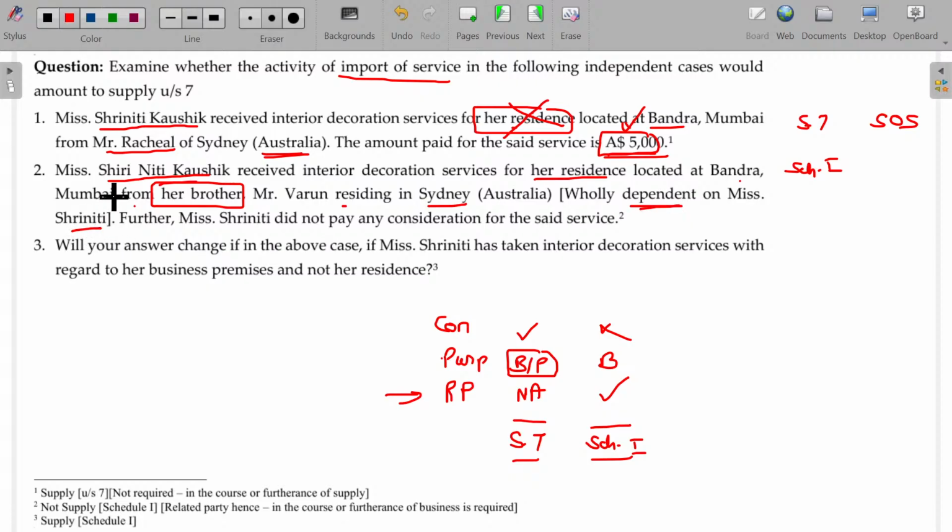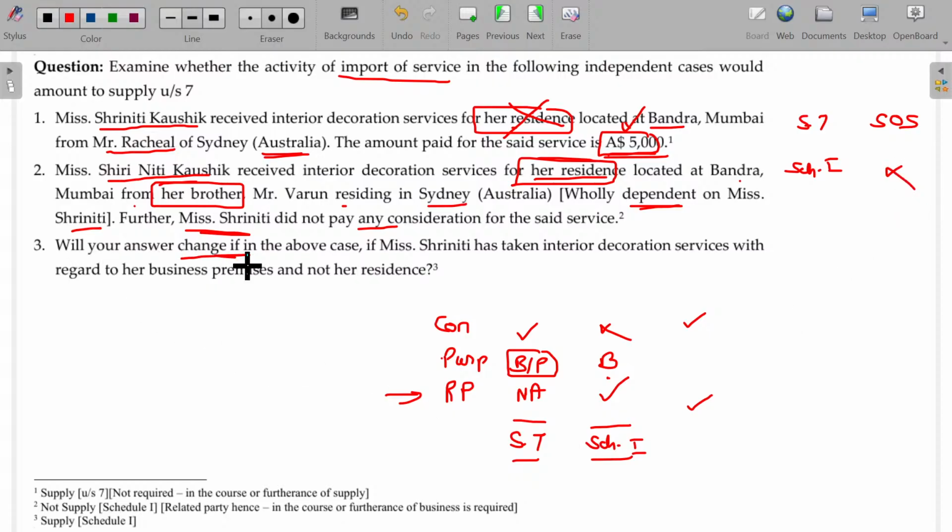Related party, so automatically Schedule number 1 will be applicable. Spouse, dependability not required, but in case of brother, sisters, parents, dependability is a must. So here it is clearly stated that dependability is there. Further, Miss Srinidhi did not pay any consideration. So consideration not required, correct? This is correct, but the purpose should be business, but here it is residence. The purpose should be business, but it is a personal purpose, so it is not supply of services.